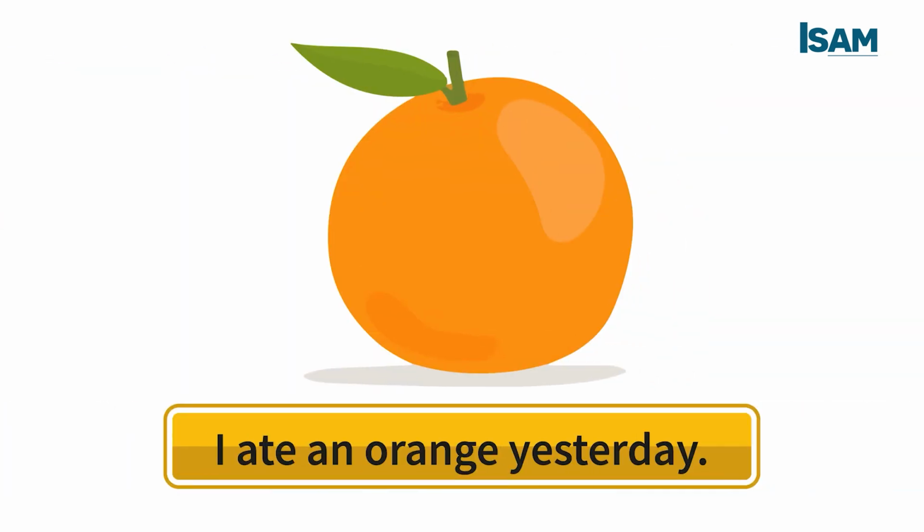Or, I ate an orange yesterday. An orange, or orange, is in a singular form. For that reason, I use the article an. Uncountable nouns are used with singular verbs.